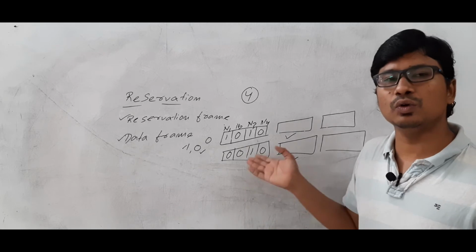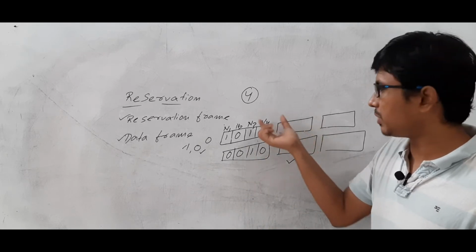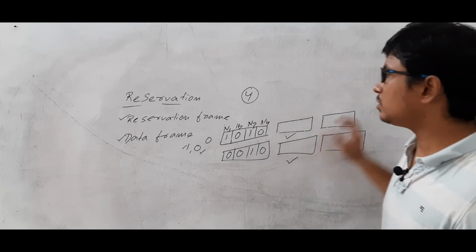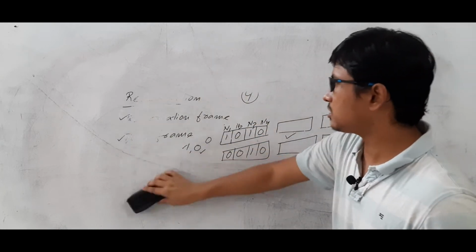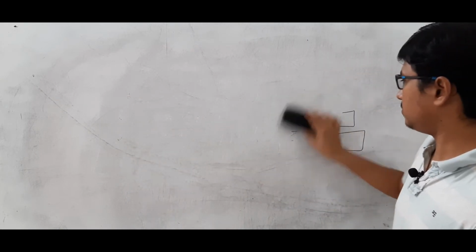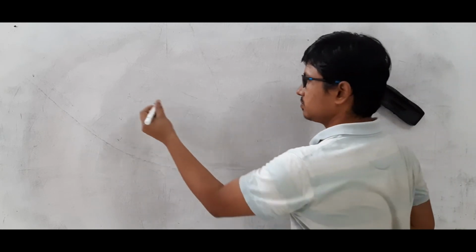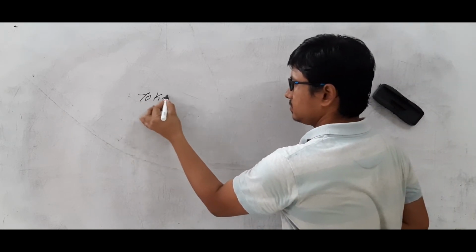Here there are no collisions, and they will not happen, am I right? Because the data frames are fixed to the particular node. Okay. So now we will discuss the next mechanism in the controlled access mechanisms, which is the token passing mechanism.